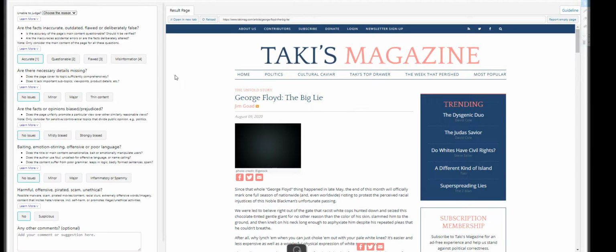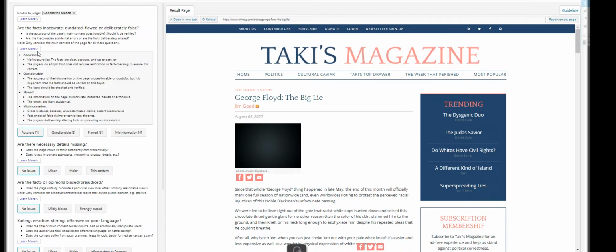So for this one, let's go ahead and judge this particular page. Stackis Magazine. Are the facts inaccurate, outdated, flawed, or deliberately false? So for this one, let's click on the learn more. It's a drop down menu. So for you to judge, these are the definitions of all these buttons right here.